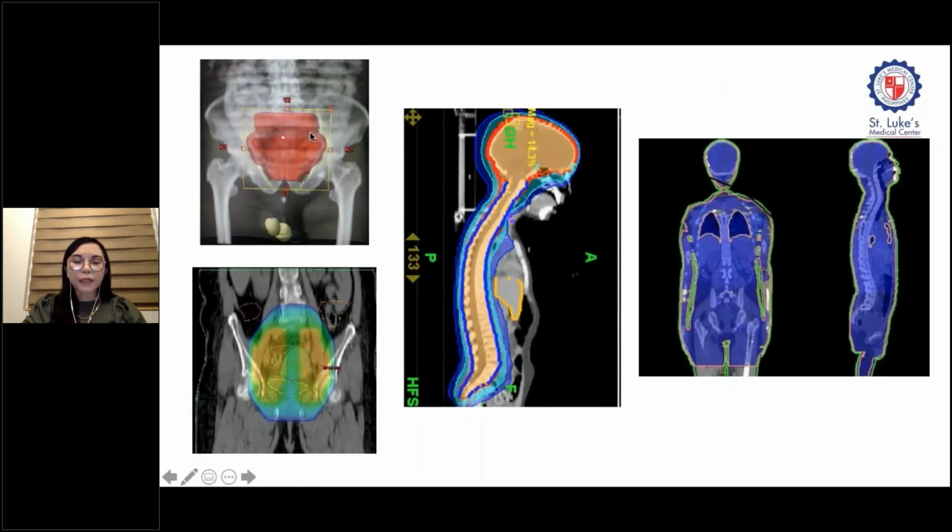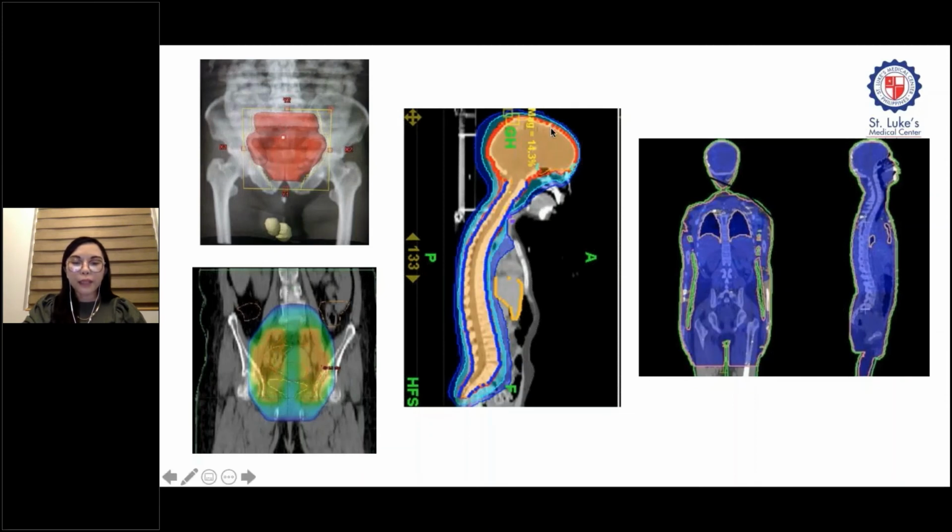So first is an example of a rectal cancer case. So the radiation field is in the pelvis, but the testis was also delineated to check for scatter doses. So next is a cervical cancer targeting the whole pelvis where the ovaries lie inside. So most definitely the ovaries are included in the high dose region.